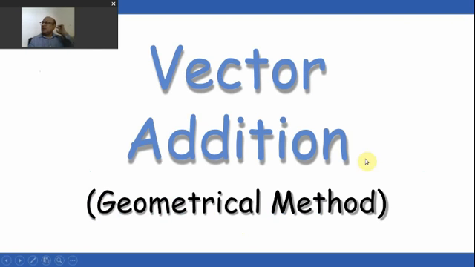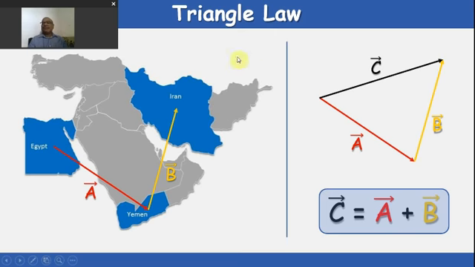Now we see how to have the addition effects. If we have one or more vectors, how will we add two vectors, or how can we see the effect of addition of two or more physical quantities? So first of all, we have to see what the triangle law is.